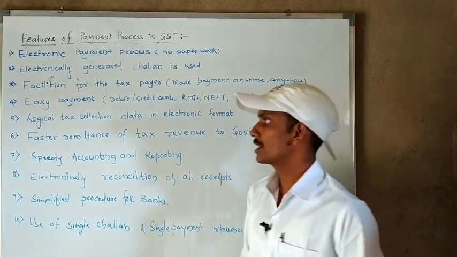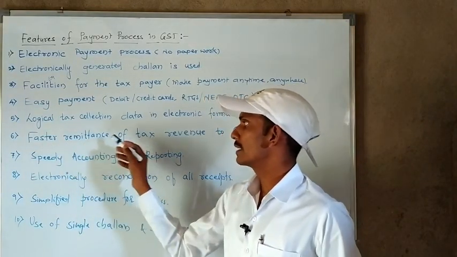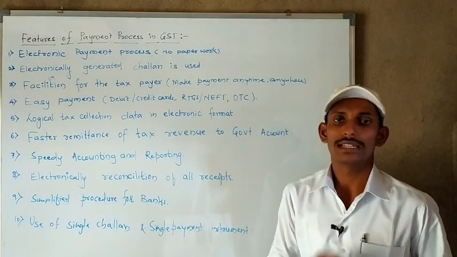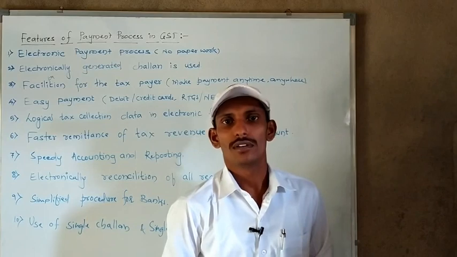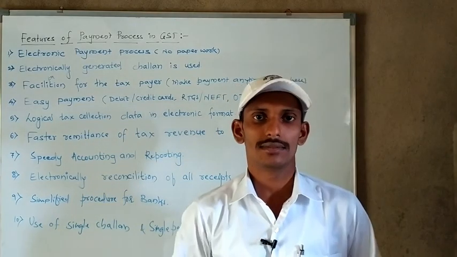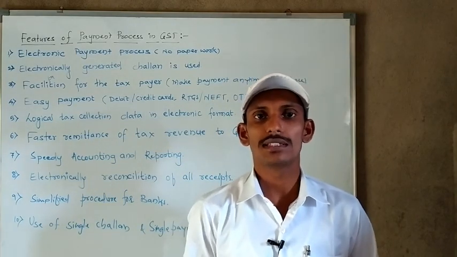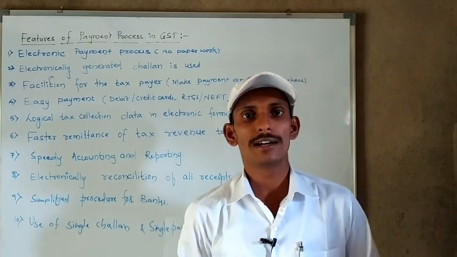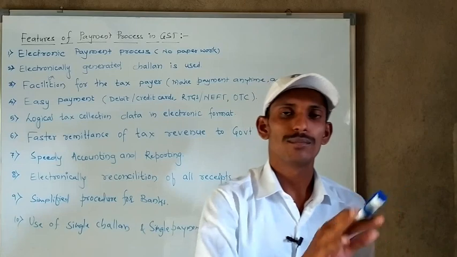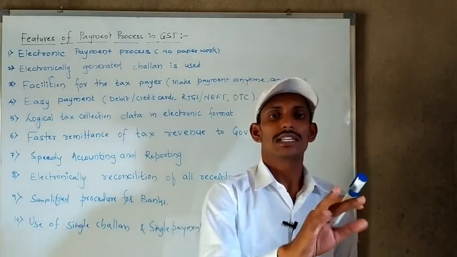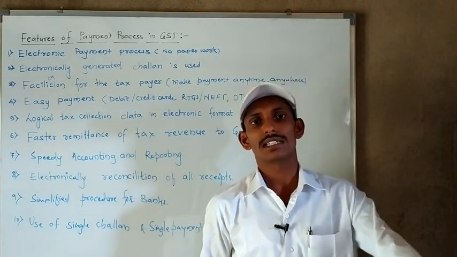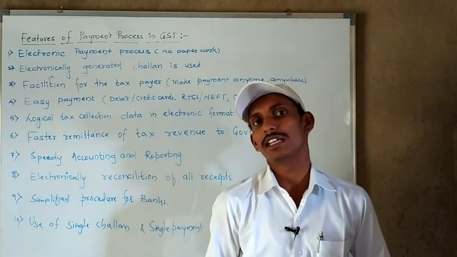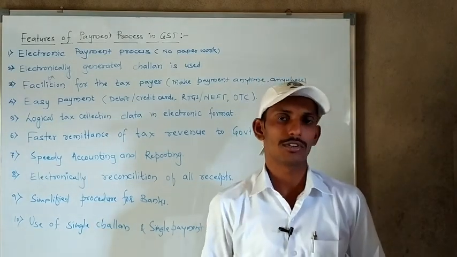The next feature is faster remittance of tax revenue to the government account. For example, if there were no electronic system, how would a taxpayer pay tax to the government? First, the taxpayer must visit the bank, wait in the queue and deposit the cash. After that, the bank transfers the same cash to the Reserve Bank of India in the name of the Central Government of India.